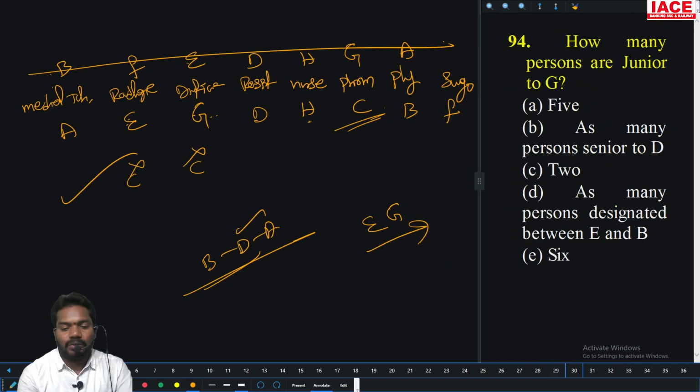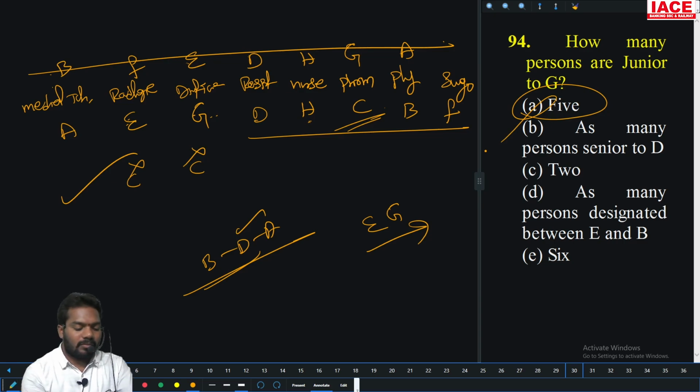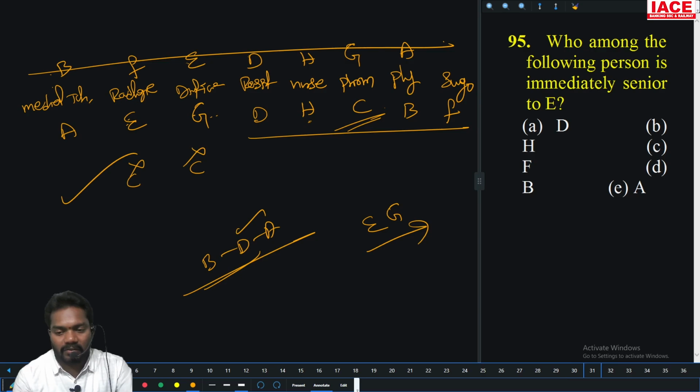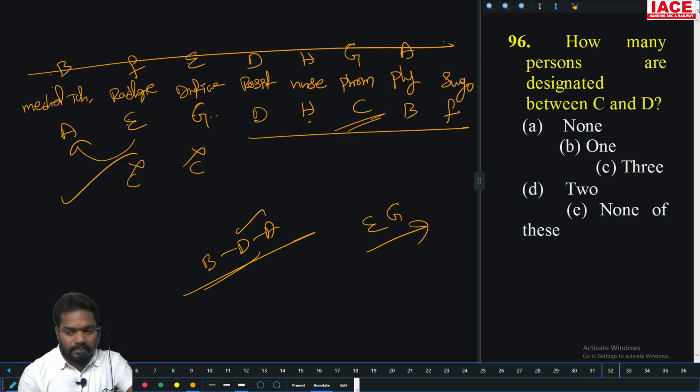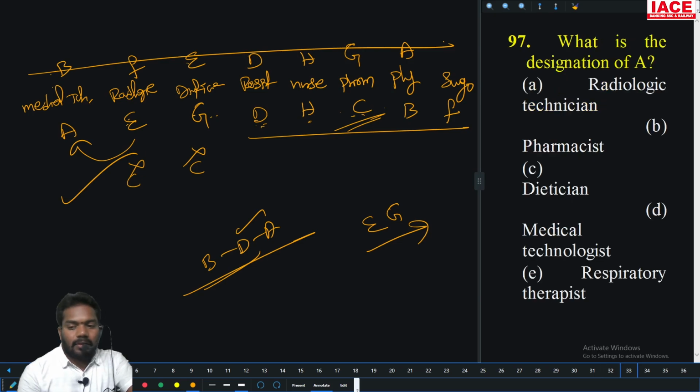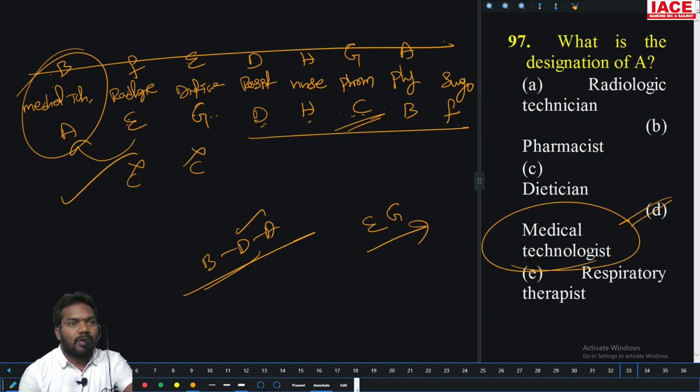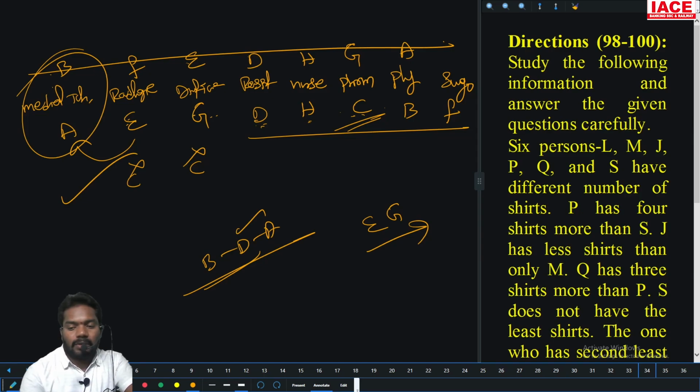How many persons are junior to G? Five persons. Option A. Who is immediately senior to P? Option E. How many persons are between C and D? One person. Option B. What is the designation of A? The senior most, medical technologist. Option D.